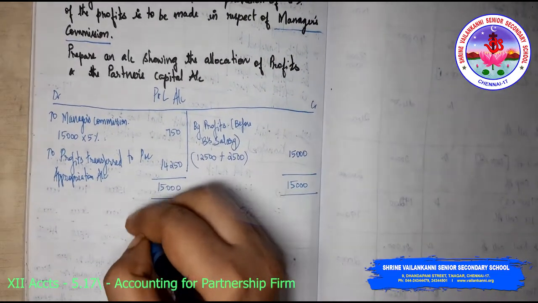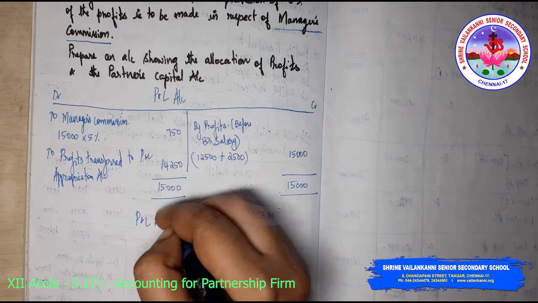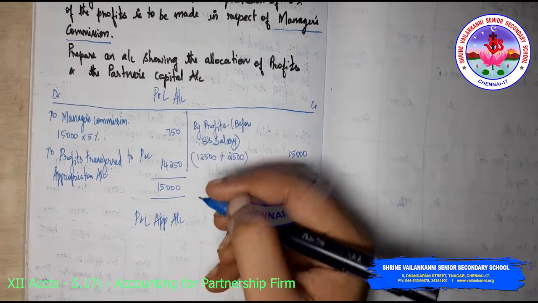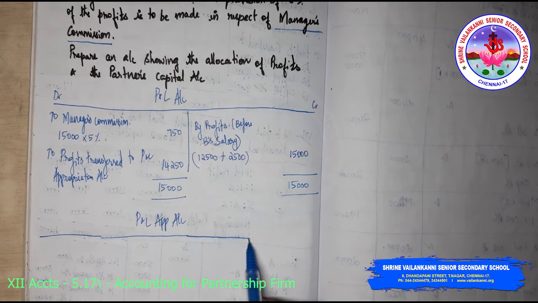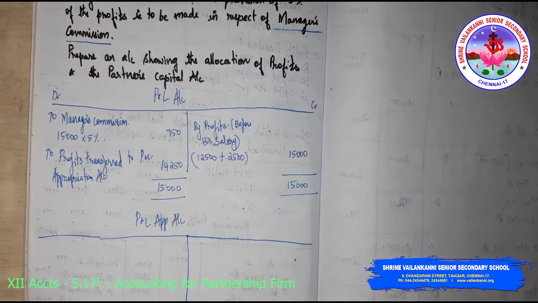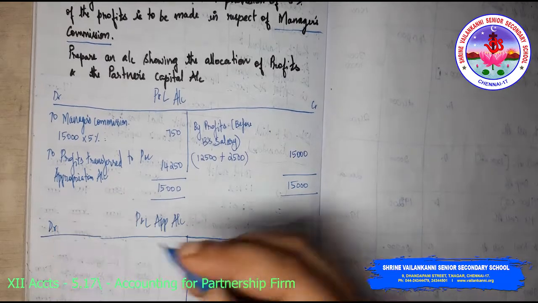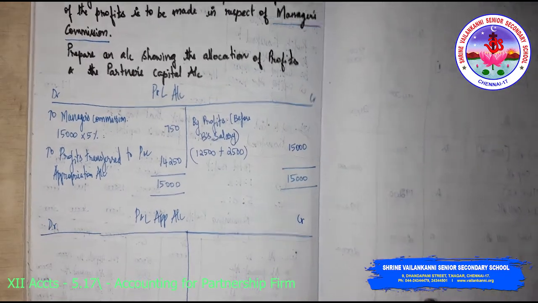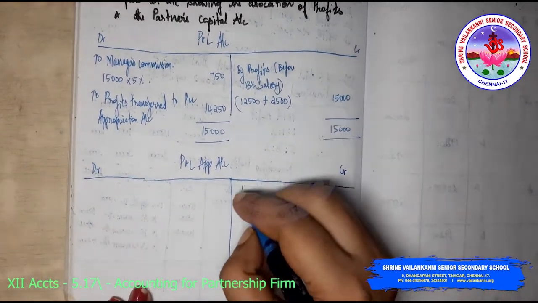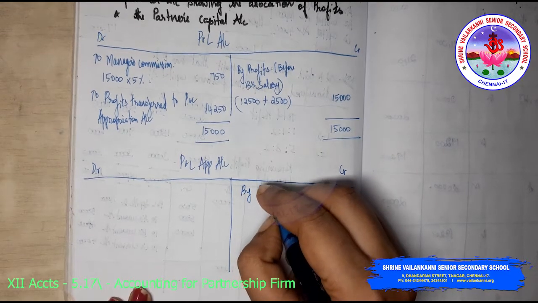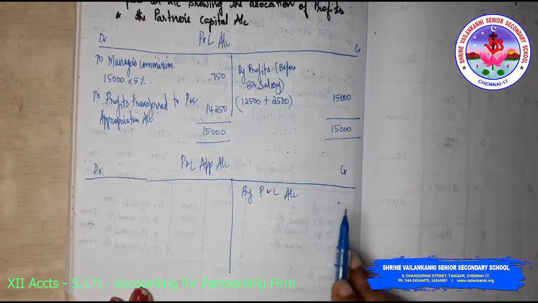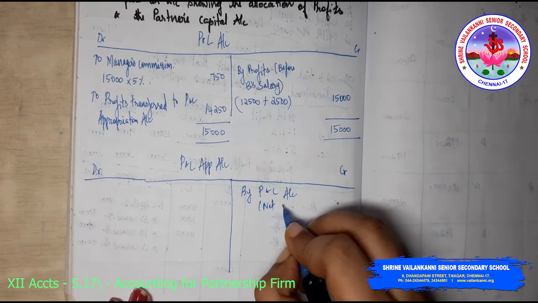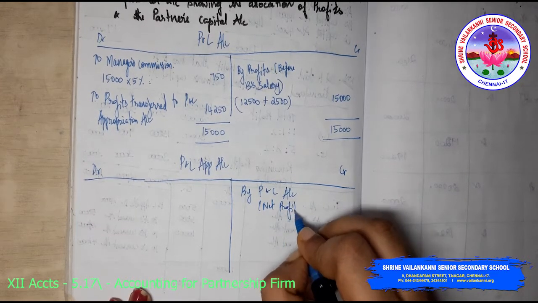After this, P&L appropriation account, please write particulars, rupees and all. Okay, so by profit and loss account, I am bringing down this balance, which is the net profit, 14,250.